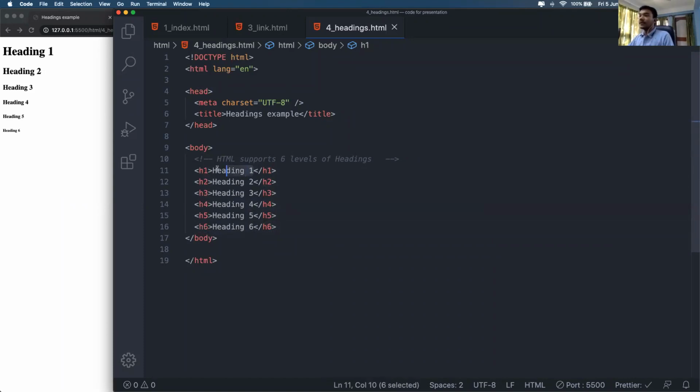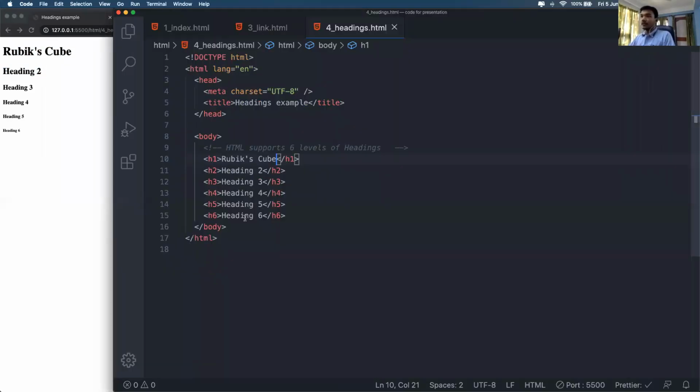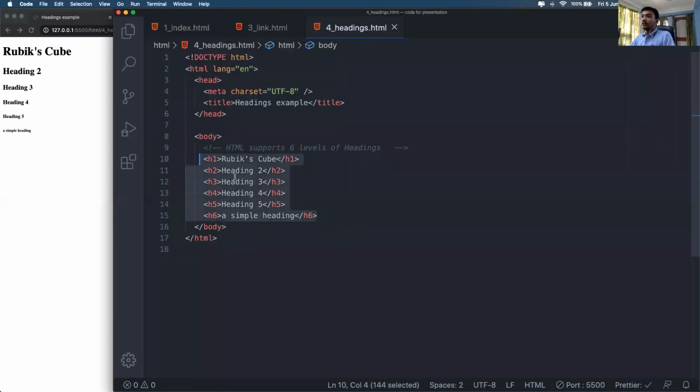If I just change this to, suppose, Rubik's Cube, this is changing. And if I change this one, this simple heading, the last one is changing, and this is the smallest one, this is the biggest one. So that is the basics of headings.